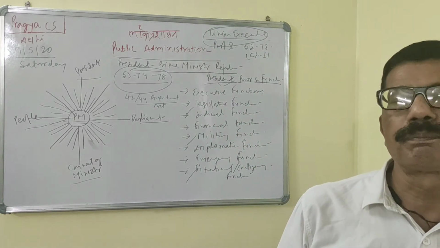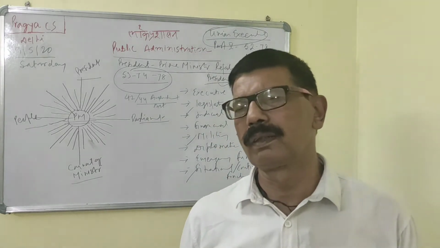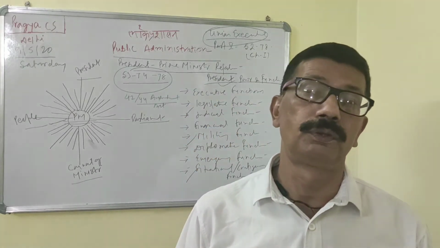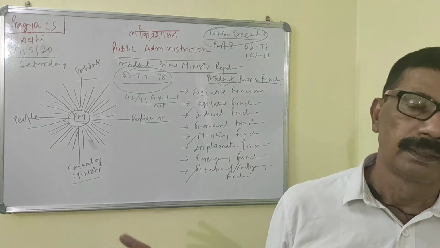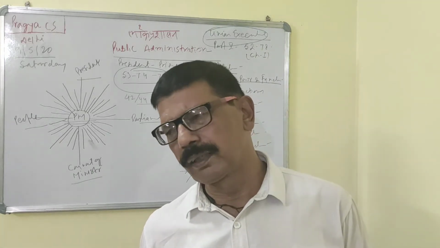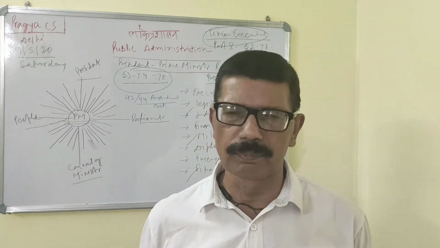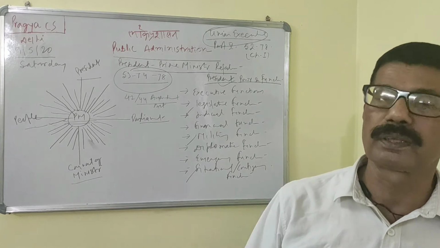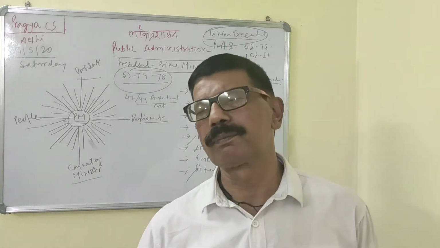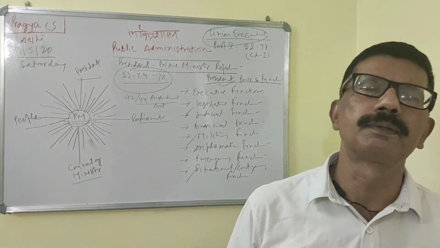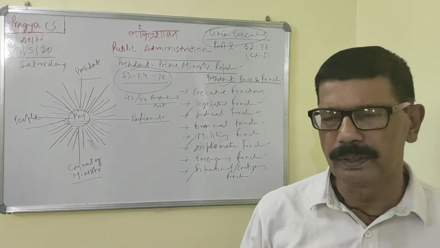The President-Prime Minister relation became particularly tense when the Rajiv Gandhi and Giani Zail Singh issue came. Rajiv Gandhi was Prime Minister and Giani Zail Singh was President. That time the issue became the most severe one, as the President exercised his pocket veto on the Indian Post Office Bill.